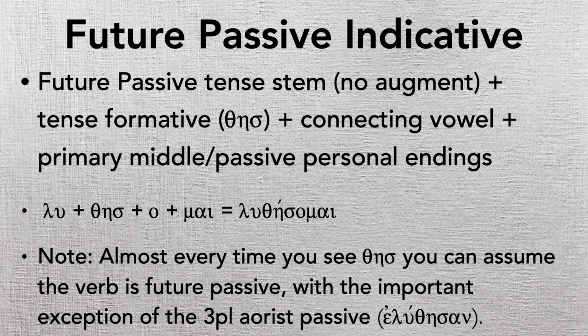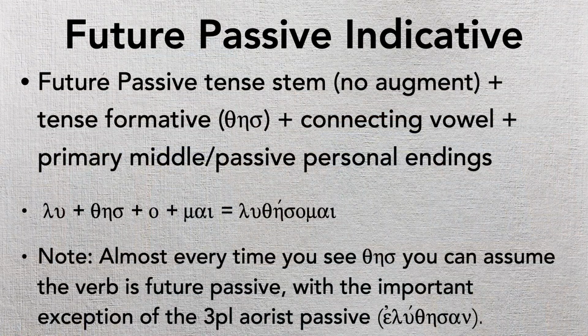This one actually does take middle passive endings. It's not like aorist that jumps up and takes active even though it's passive. Okay? So you see what we got there? Luthesomai. So now the hope, the goal, is that theta eta sigma stands out in the middle of the word and screams future passive to you, okay?